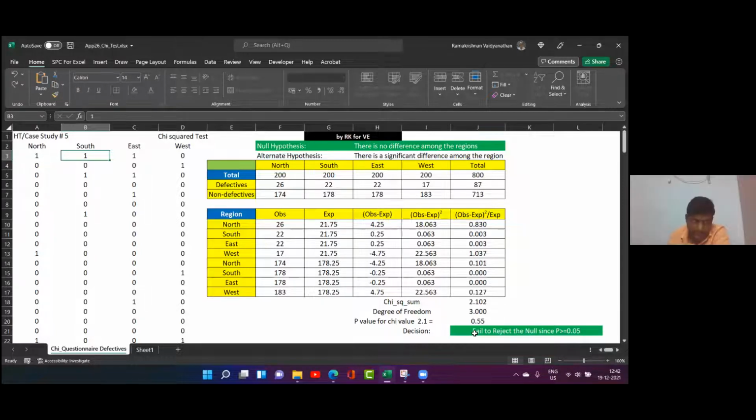Sir, we are making some data: north, south, east, west. This is a count of 200 each. Total is 800. So whatever data comes, we are treating it like a count, right? Discrete data. Yes. That is why chi-square distribution. Okay, very good.